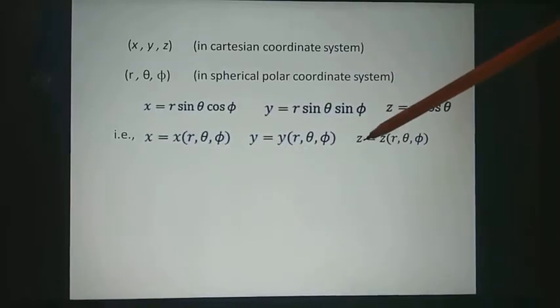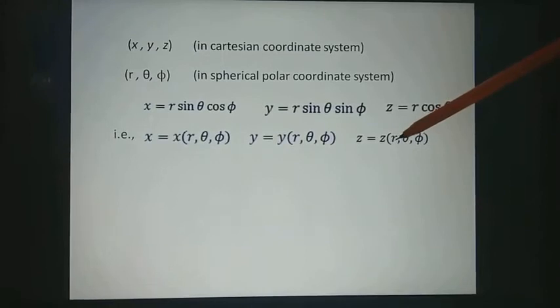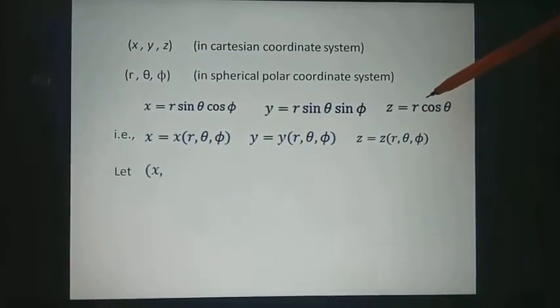And z, that is x3, is a function of x dash 1, x dash 2, x dash 3.